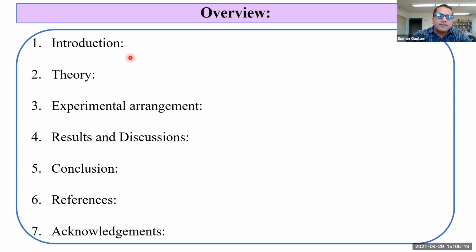I study the physical and optical properties of this glass, so I will cover the necessary theory in the theory section. I adopted an experimental method starting from sample preparation to characterization of the glass, and I discuss all the experimental details in the experimental arrangement. Then I will talk about the major findings of my glass system and finally conclude my presentation.